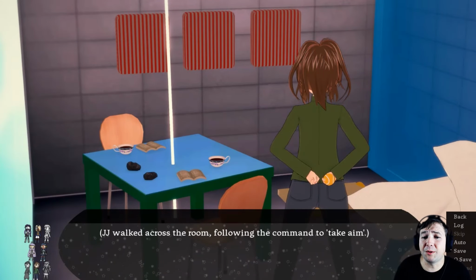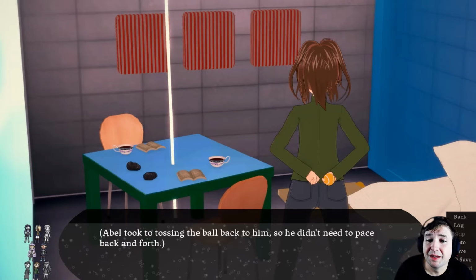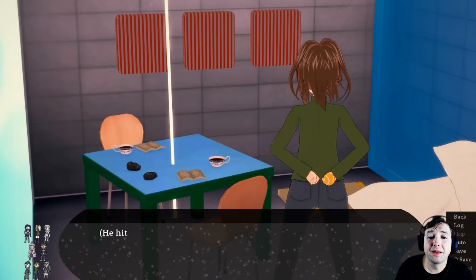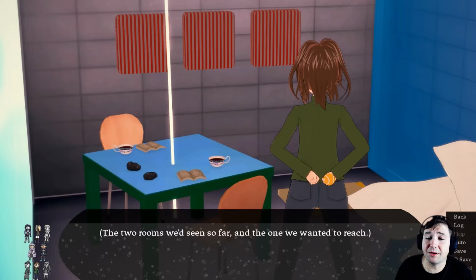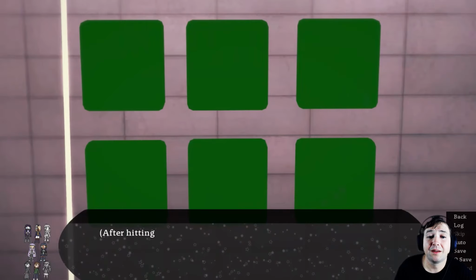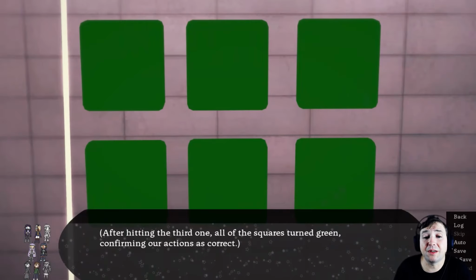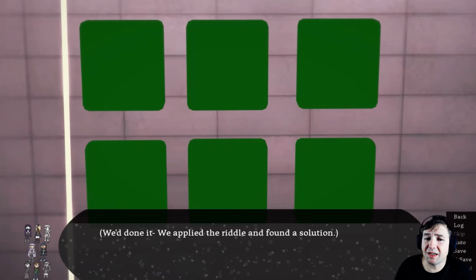JJ walked across the room following the command to take aim. Abel took the tossing ball back to him, so he didn't need to pace back and forth. He hit the upper middle, upper right, then lower left squares. The two rooms we'd seen so far and the one we wished to reach. After hitting the third ball, all the squares turned green, confirming our actions as correct. We'd done it. We applied the riddle and found a solution.